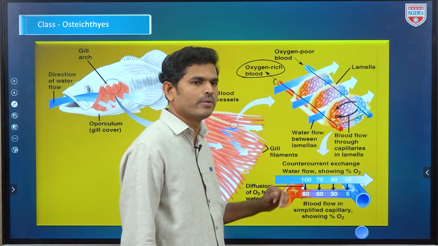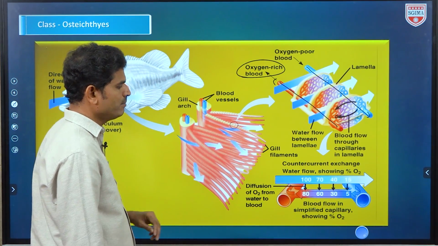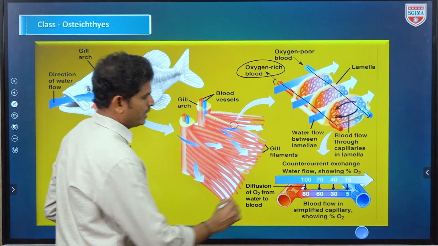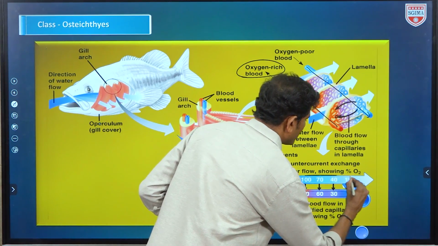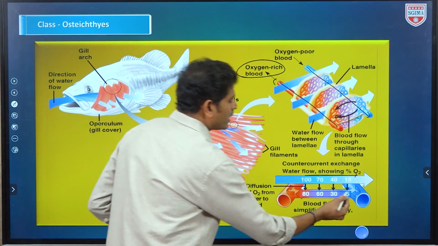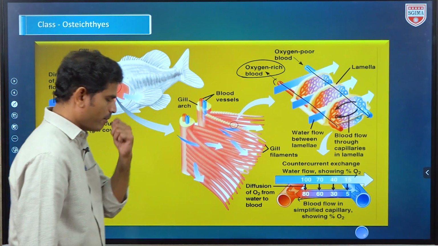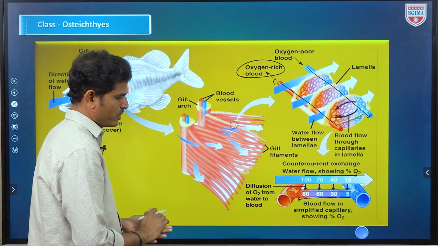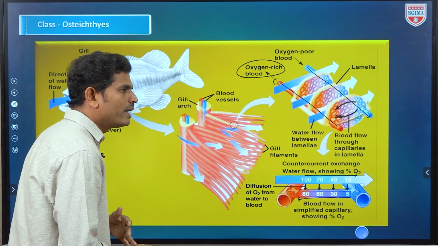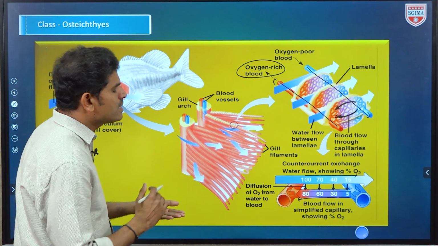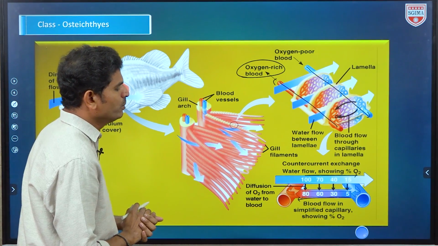We discuss the counter current mechanism in urine formation: it means opposite ways. Here the blood goes like this, and here the direction of water and blood are opposite in direction, that is called a counter current mechanism. By this, easy exchange of gases takes place.